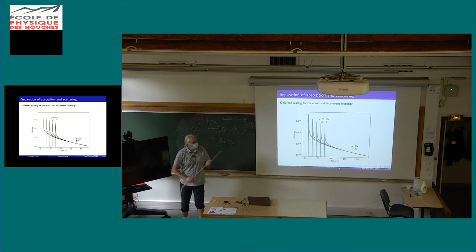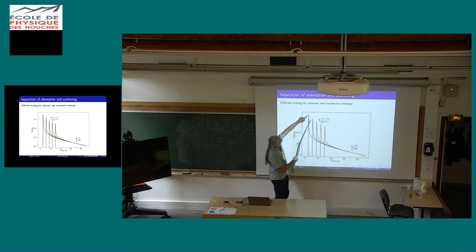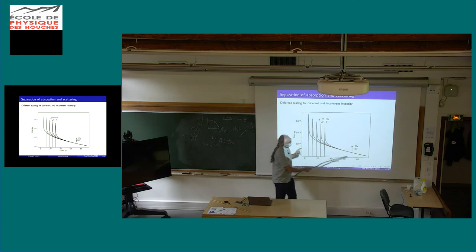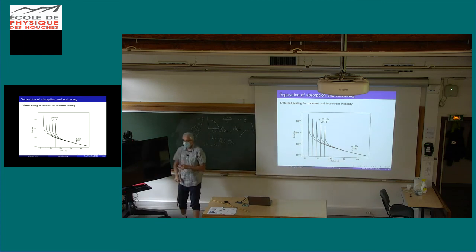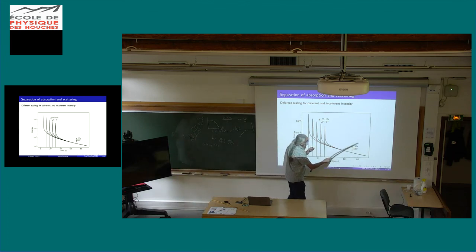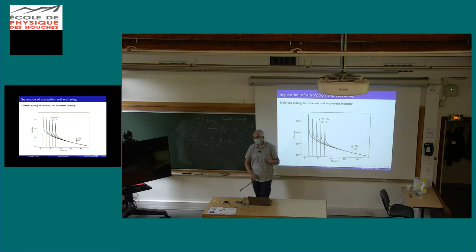Okay, so you see that if you look at this peak here, it decays with the distance, and from the decay with distance, you get the sum of the scattering and absorption. Now, if you are in the coda, when you are in the diffusive regime, you can very easily show that this decay here depends only on the absorption.